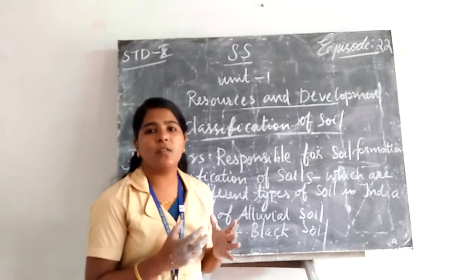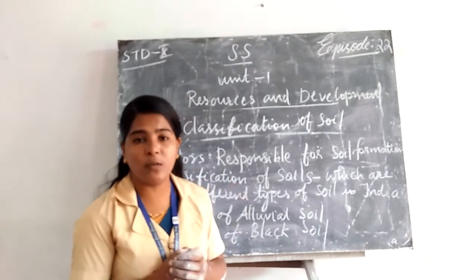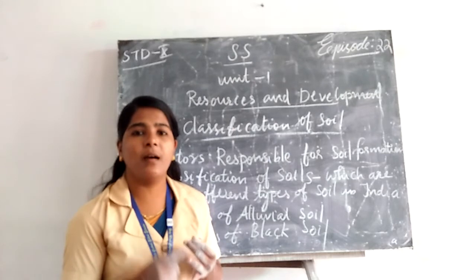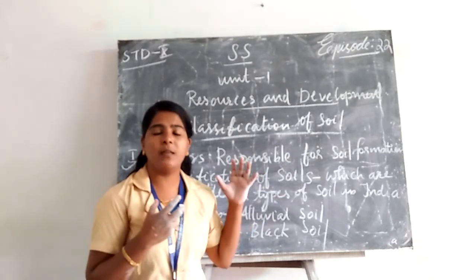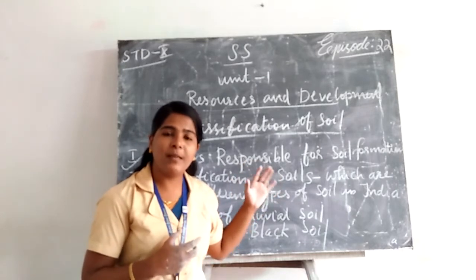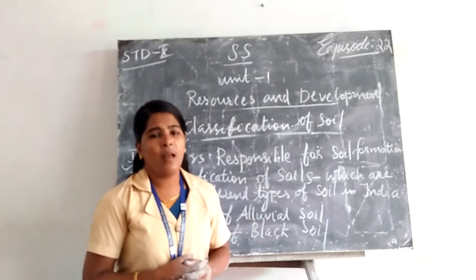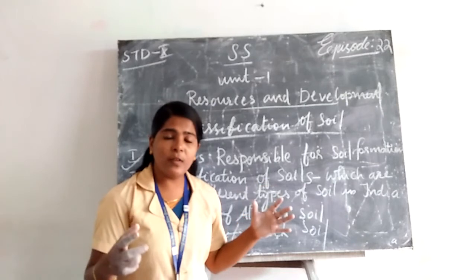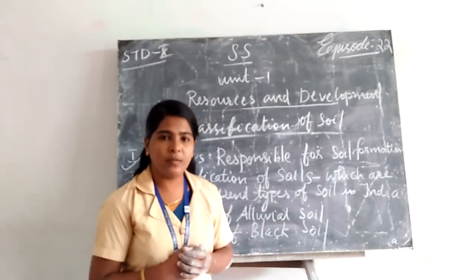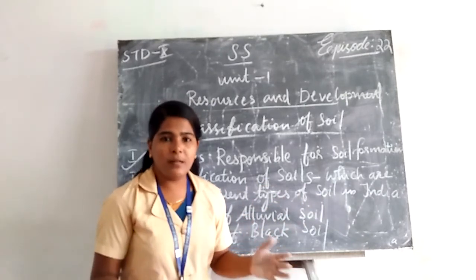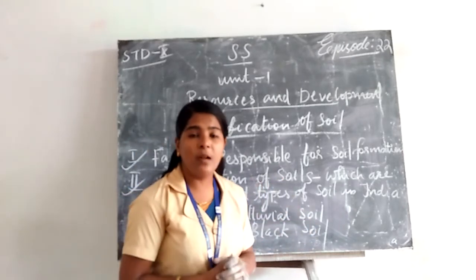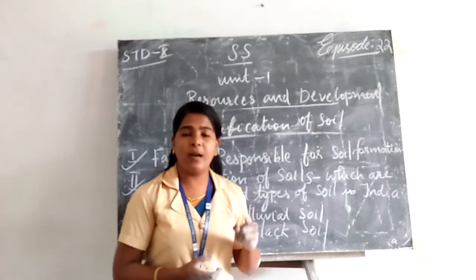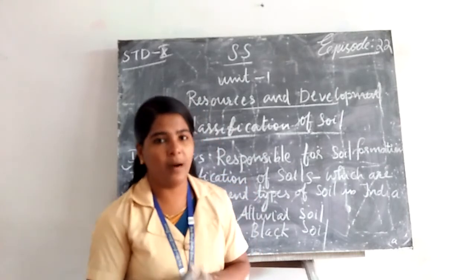It was a deposition of three important Himalayan rivers, the Indus, the Ganga and the Brahmaputra, and the deposition extended from Rajasthan to Gujarat. We can also see alluvial soil in the eastern coastal plains, formed by the deposition of the Godavari, Krishna, Kaveri and Mahanadi.